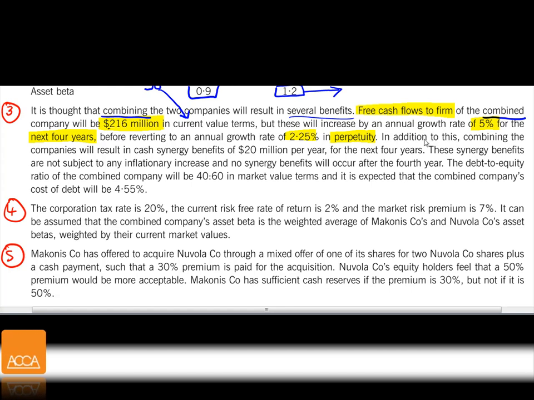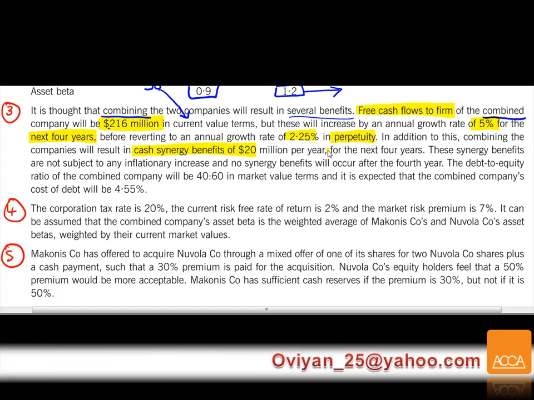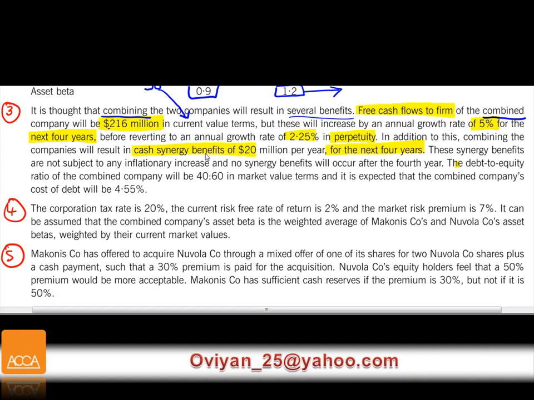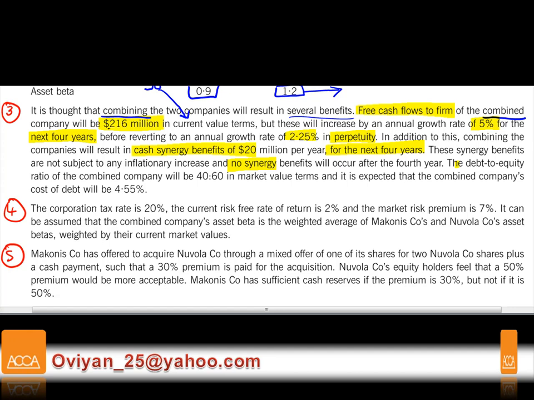In addition to this, combining the companies will result in a cash synergy benefit of 20 million per year for the next 4 years. So this is going to be additional synergy. Now these synergy benefits are not subject to any inflationary increase. That means this is purely money, no inflation to this figure. It's going to be constant every year at 20 million, and no synergy benefits will occur after the 4th year. Okay, so far so good.